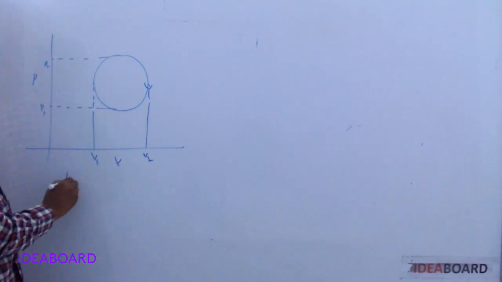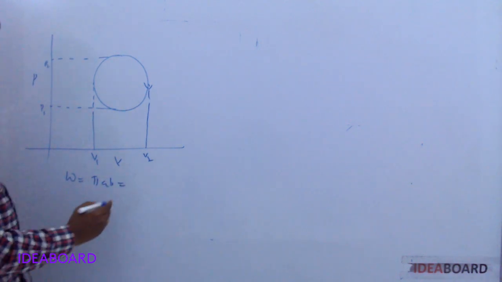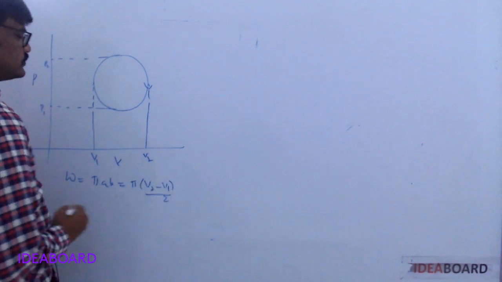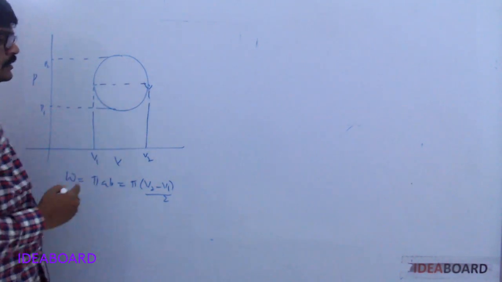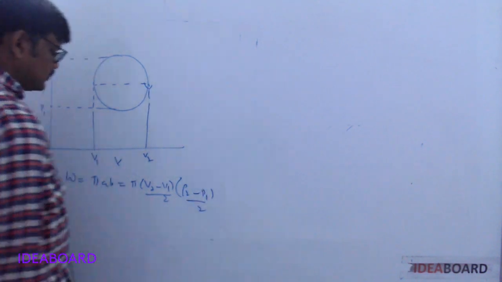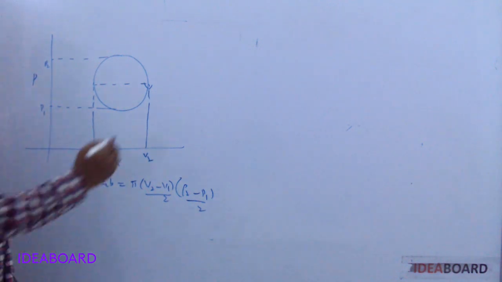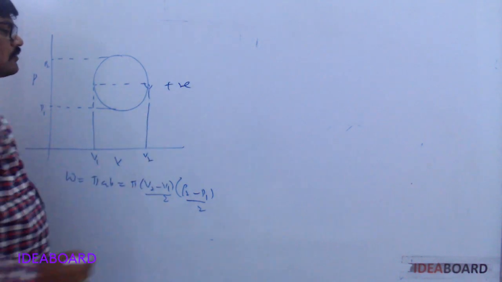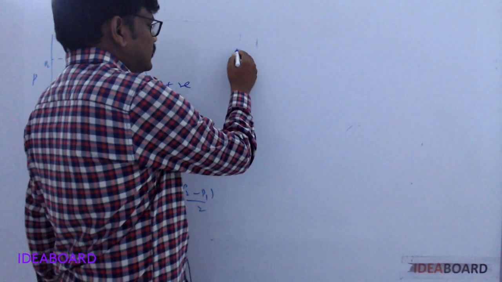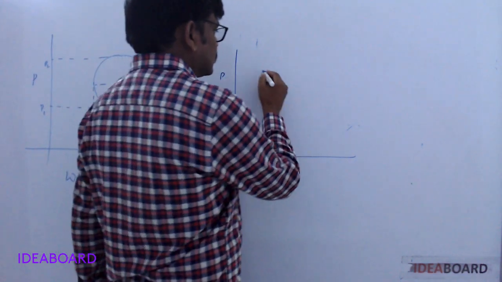Therefore, work done equals pi AB, that is pi into (V2 minus V1) by 2 into (P2 minus P1) by 2. Now, if it is clockwise, then work is positive. If it is anti-clockwise, work is negative. For example, like this, a pressure and volume graph.